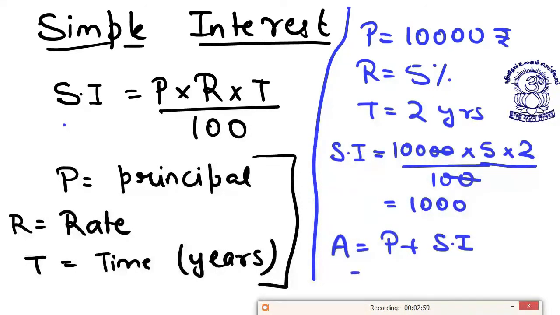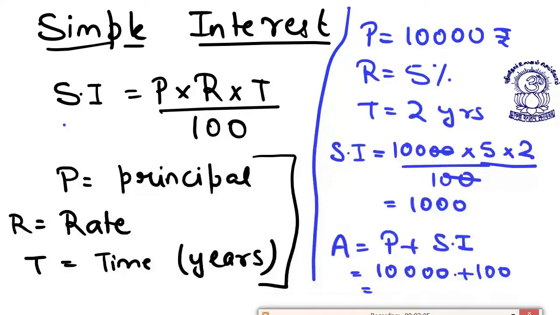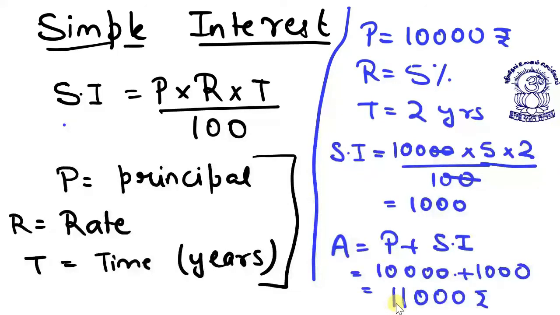1000. So the amount becomes principal plus simple interest, or I can say this amount becomes 11,000 rupees. This is your amount, and this is your main part. Main part means your interest. So far things are clear. Let's move ahead.